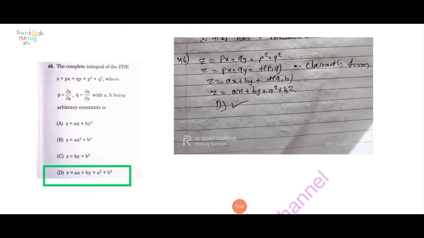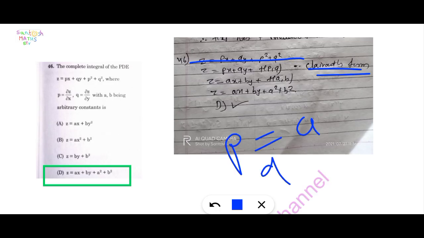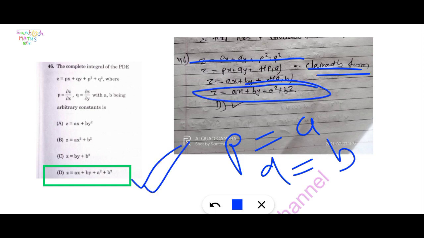Next question, question number 46. The complete integral of the PDE z is equal to px plus qy plus p square plus q square, where p is equal to dou z by dou x and q is equal to dou z by dou y, with a, b being arbitrary constants, is. Here this is given in Clairaut form. What is the solution for a Clairaut's form? Replace p by a and q by b. Finally we get z equal to ax plus by plus a square plus b square. Option D is correct here.